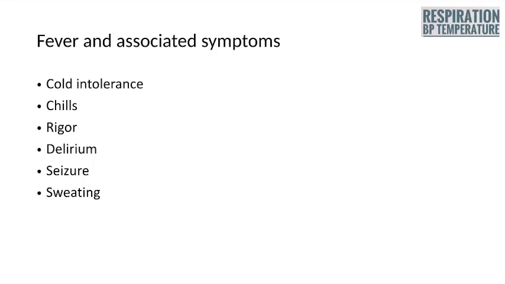Fever and associated symptoms also we have to ask for and look for, that is cold intolerance, chills, rigor, delirium, seizure, sweating. Fever has a cold phase and a hot phase. With chills and rigor you get the cold phase of fever, and sweating is seen in the sweating phase of fever.